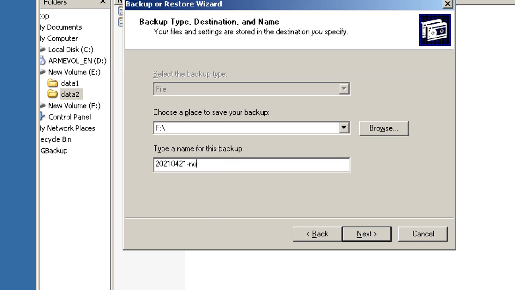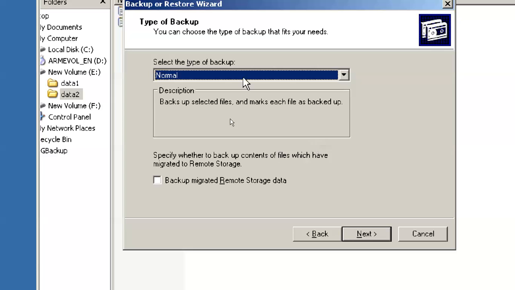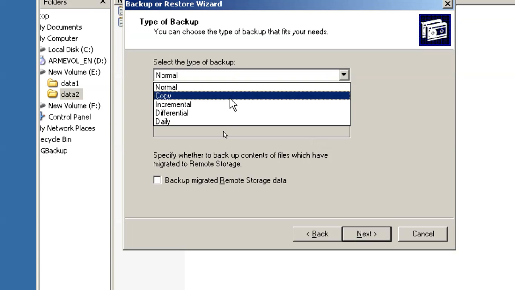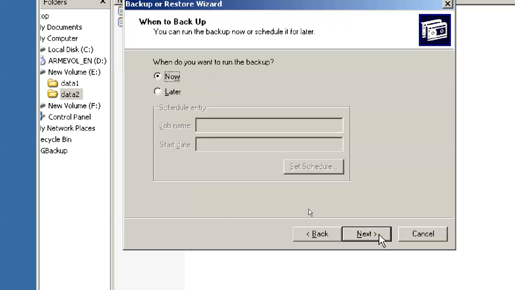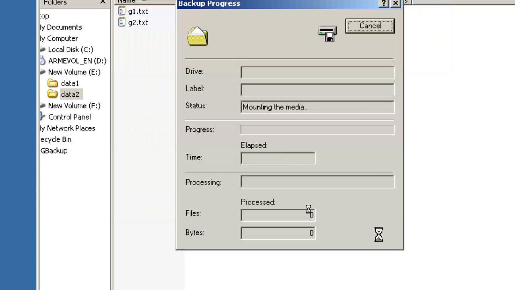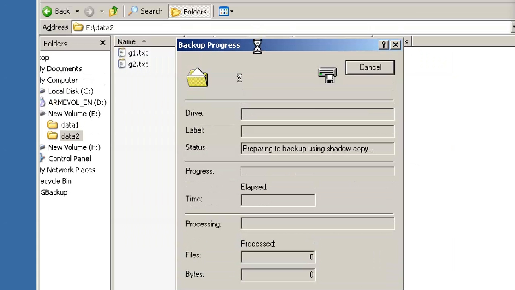By name, it won't understand anything, it is for our understanding only. Normal 2. Okay, advanced. I'm taking a normal backup.